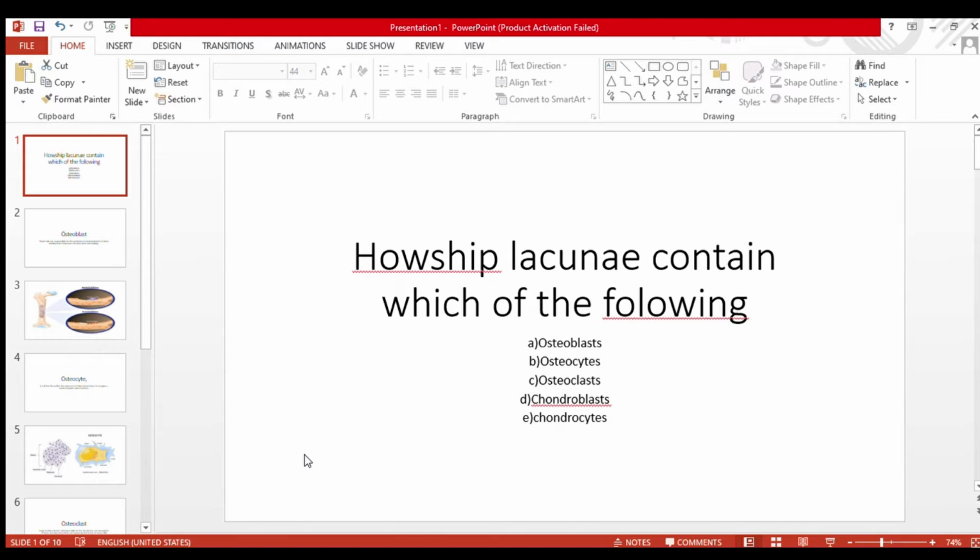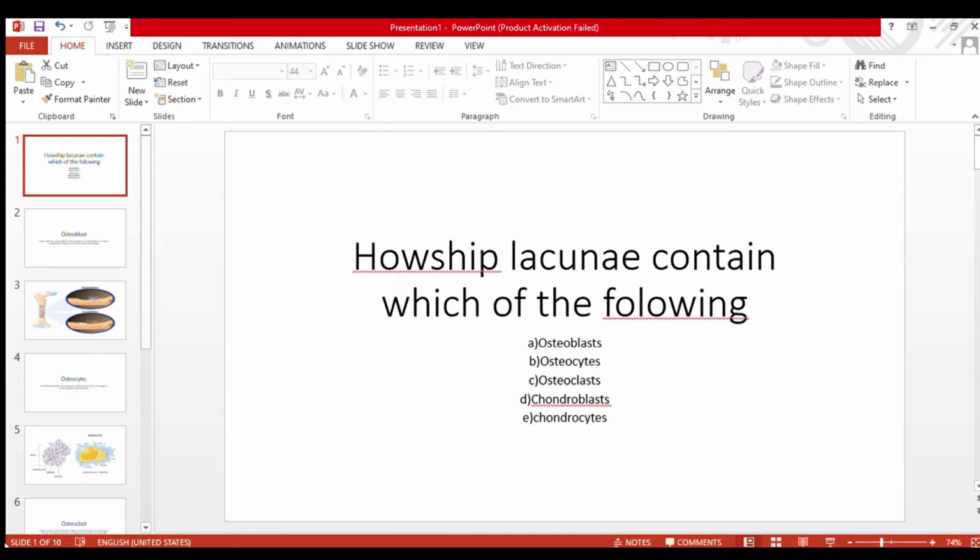Today's MCQ is: Horship lacunae contain which of the following? Option A, osteoblasts. Option B, osteocytes. Option C, osteoclasts. Option D, chondroblasts. And option E, chondrocytes. First of all, let us see what these particular types of cells are, one by one.